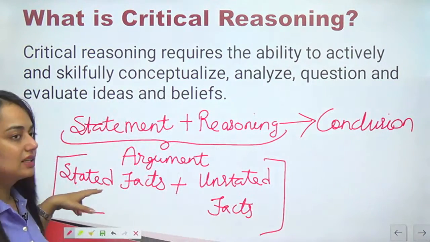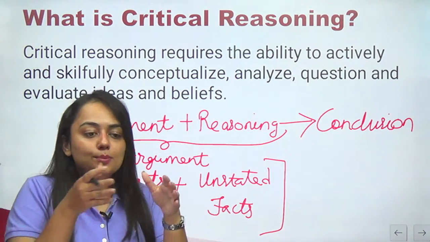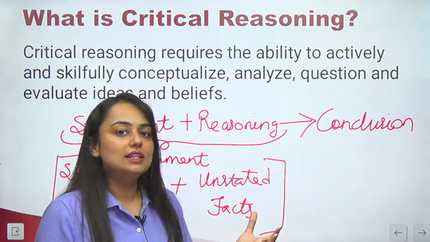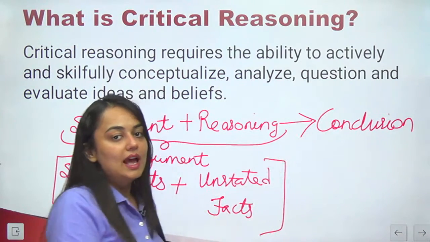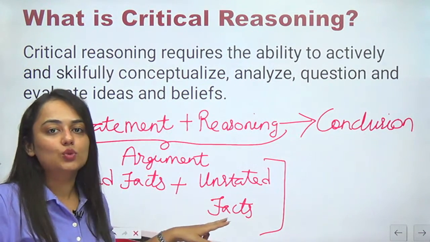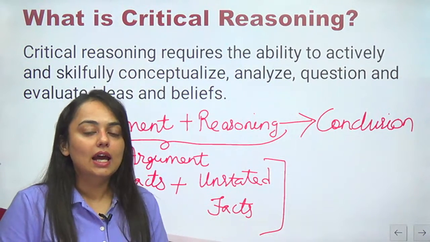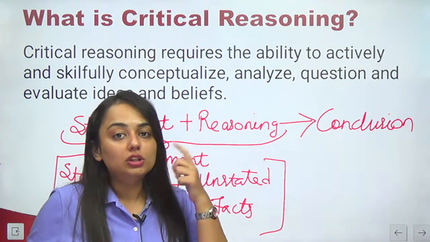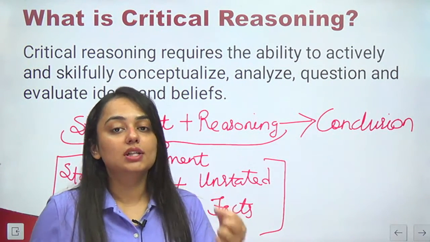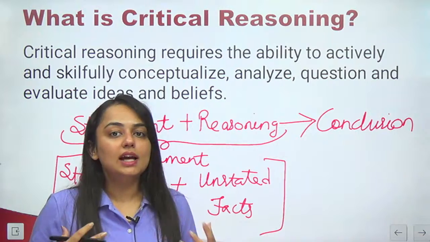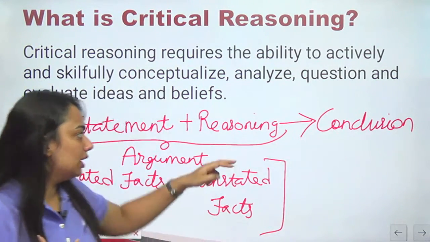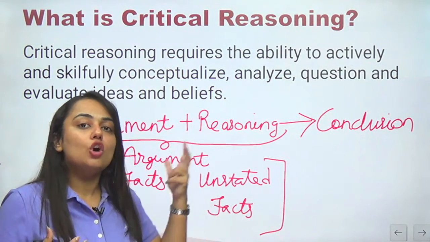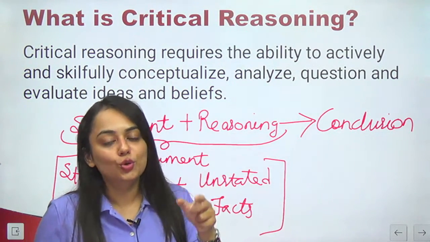So there are certain facts, and those facts are put in a logical order to make an argument with the proper reasoning, which leads us to a conclusion. And then there are unstated facts which are not directly given to us in the question, in the statement. You have to understand what the speaker or the author must have assumed or taken for granted before issuing this statement. So an assumption is something which is with the author, but you have to guess what it can be.